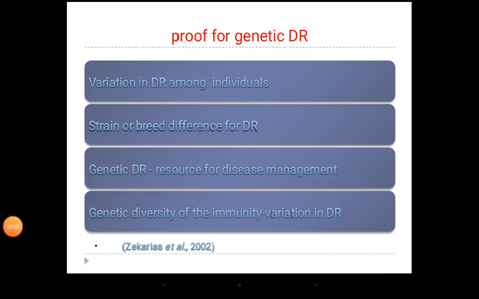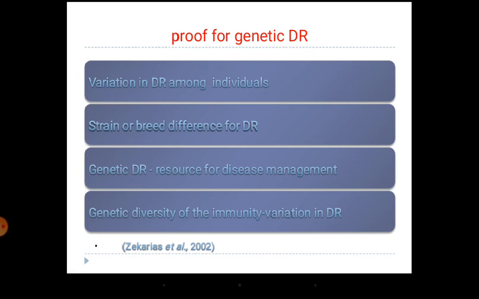So now, I think all of you might have seen this: proof of genetic disease resistance. An important component of genetics is variation and heredity. Variation is there for any other character, in the form of height difference, weight difference, color difference between animals, and there is also variation in disease resistance among different individuals. So this can be exploited, to produce future animals which are resistant to diseases.